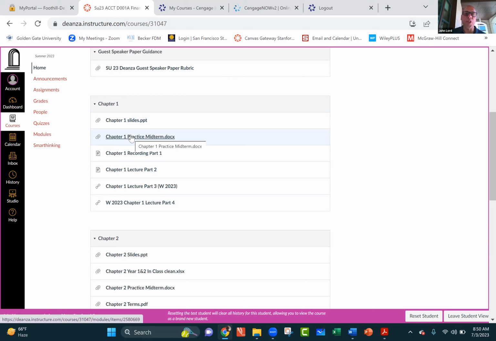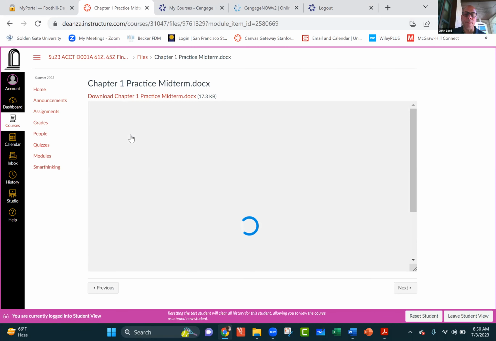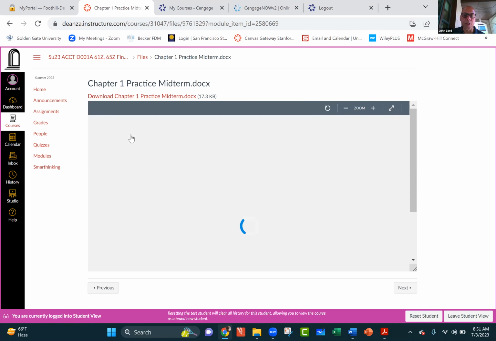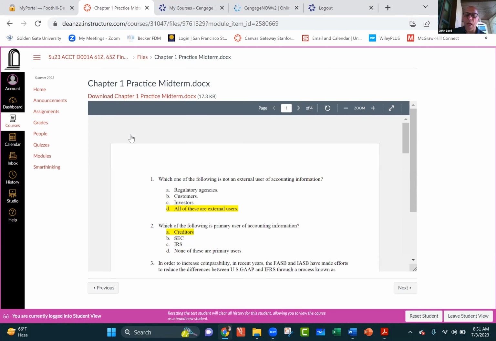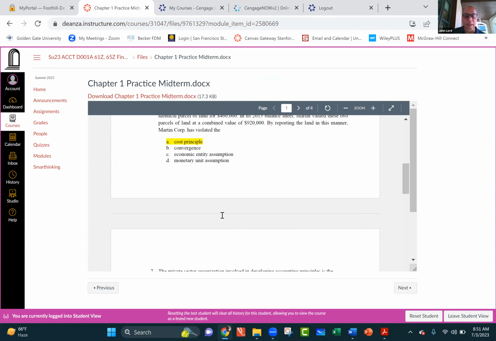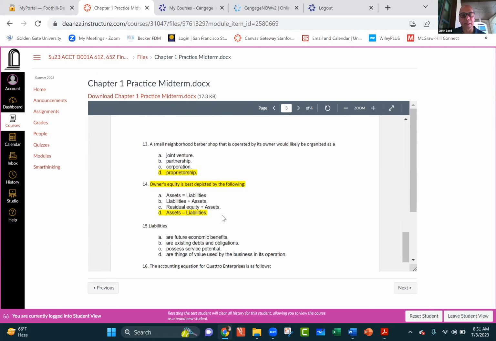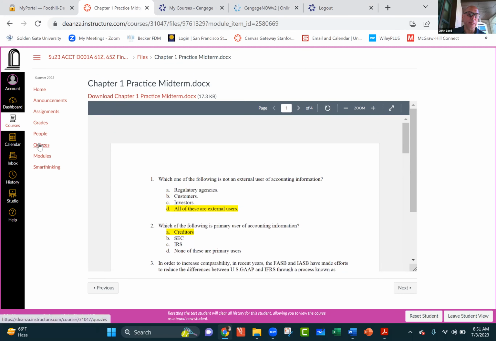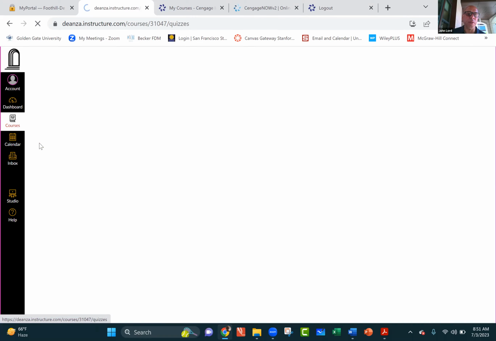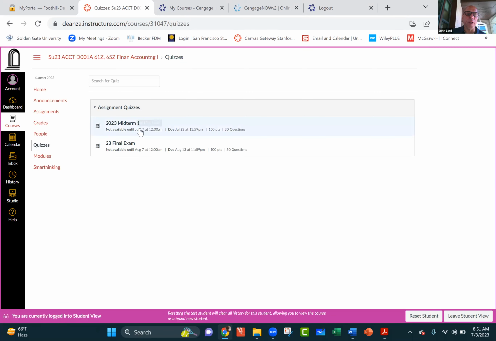And then with every chapter, there is a practice midterm. If I just click on that, this is the best way to practice for the midterms. Okay, in these practice midterms, I've highlighted the answers. Your exam will look much like this, except, of course, the answers won't be highlighted when you take your exam right here in Canvas. So when the time comes to take the exam in Canvas, you'll click on quiz, you'll click on the midterm.